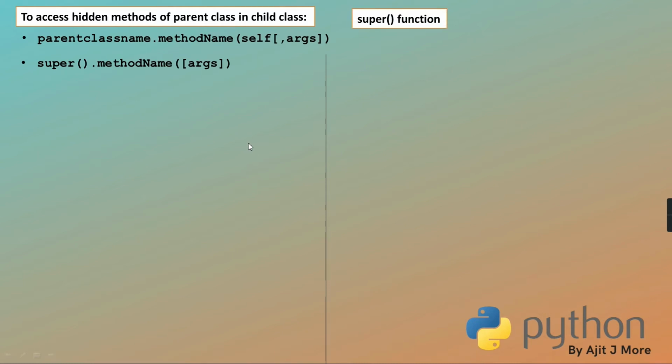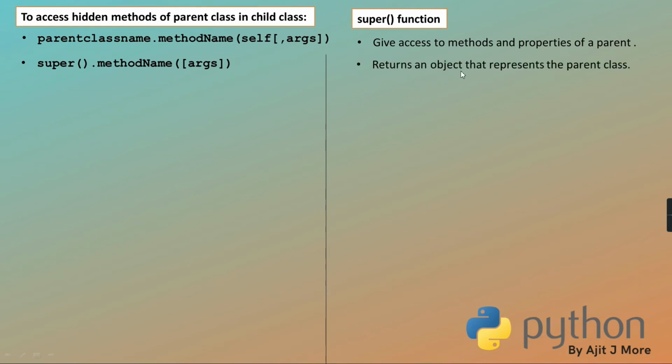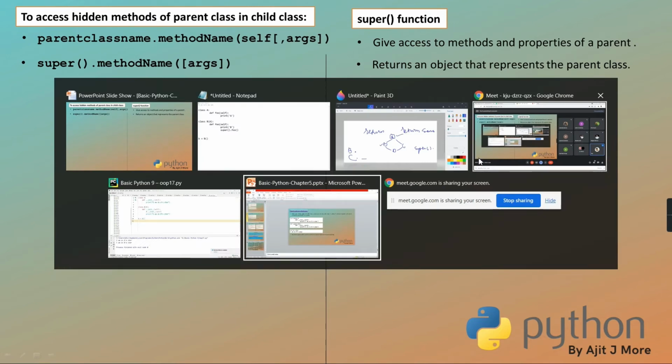So the super function, what does it return? I told you, it returns the object of the parent class. And once we get the parent object, can we access its members? Yes. It gives access to methods and properties of the parent class. It returns an object that represents the parent class. Clear?